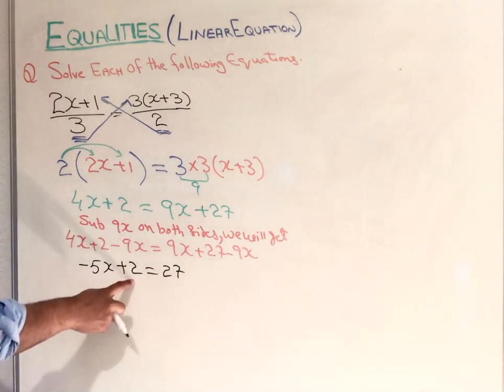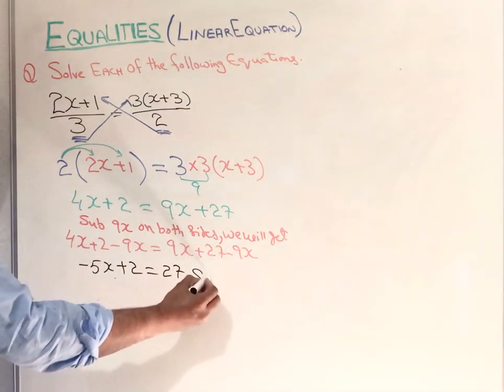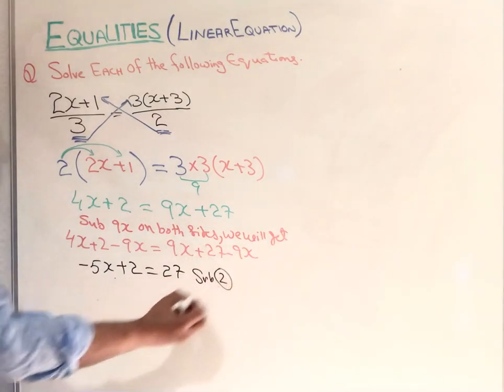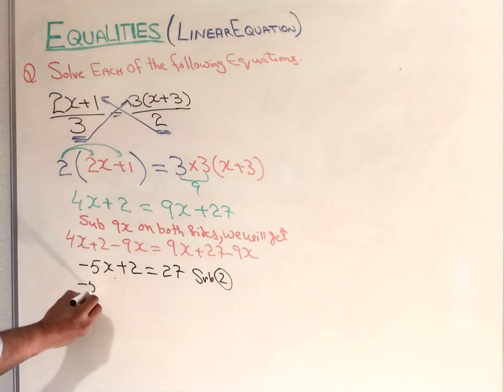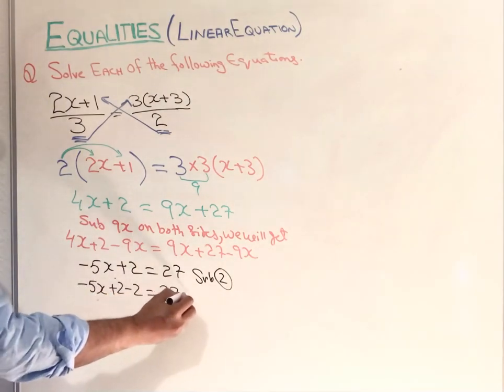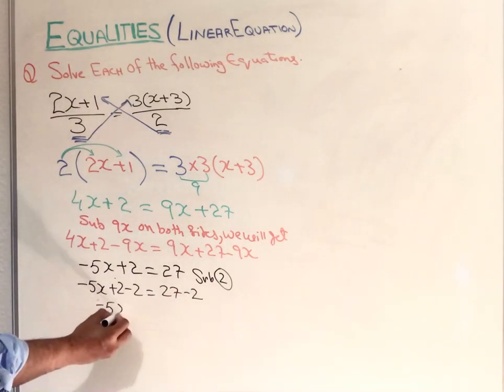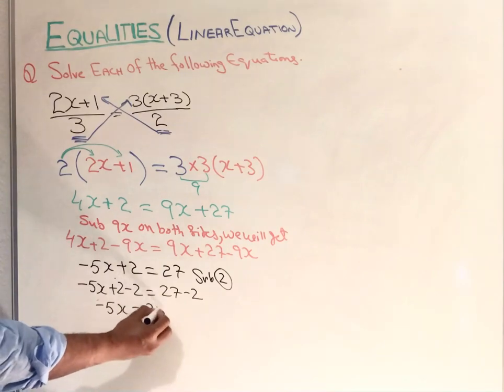Now we need to subtract 2 on both sides. 2 cancels, so minus 5x equals 25.